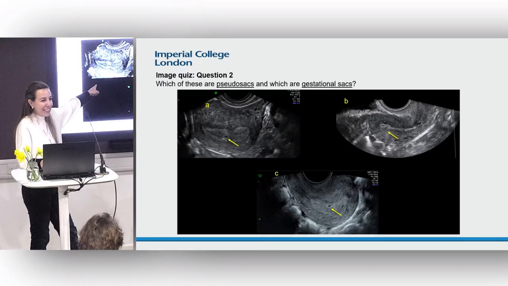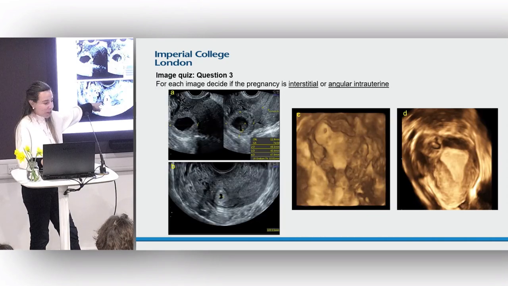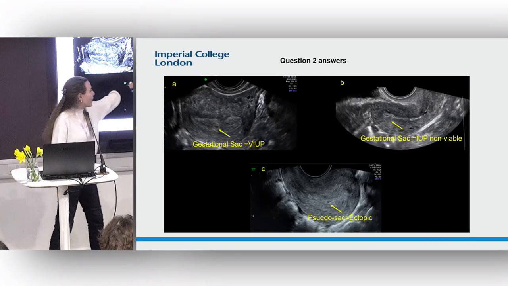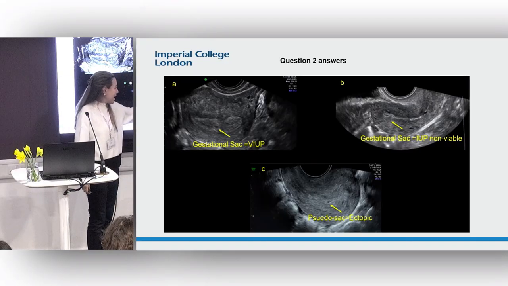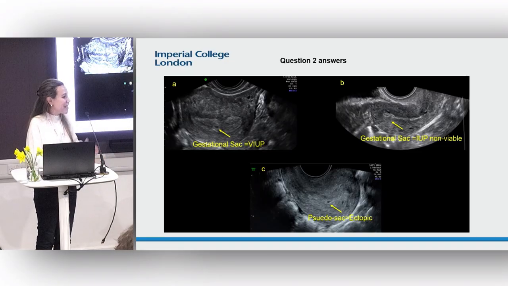Okay, sac for this, and then B, no sac, C. Actually, this was intrauterine, and this was an ectopic. Just goes to show you just don't know. So these should all be treated as PUL and managed alongside the PUL protocol.